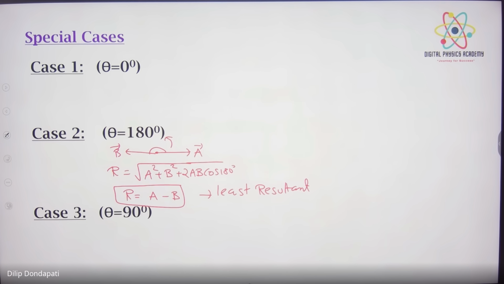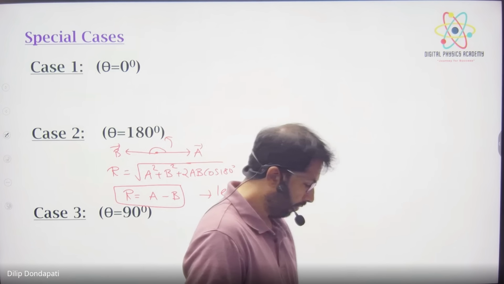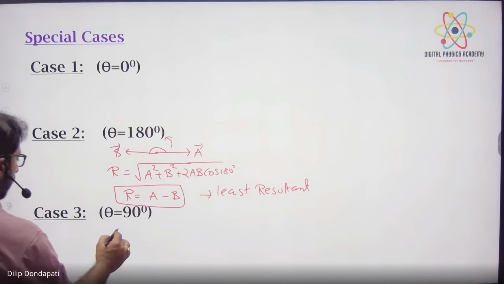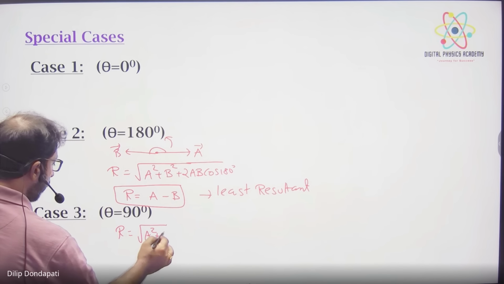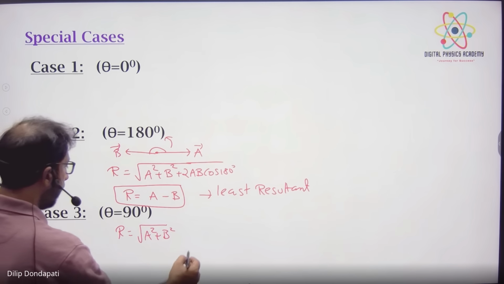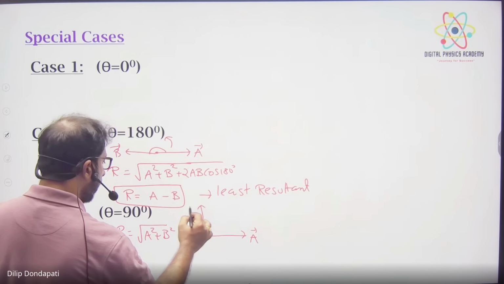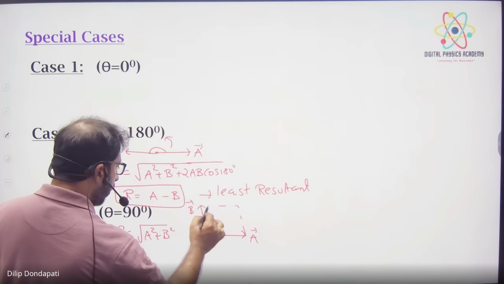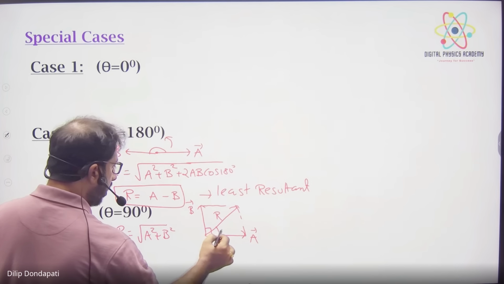Next, it is 90 degrees. Tell me, what will happen at 90 degrees? R is equal to under root A square plus B square, since cos 90 is 0. It means A vector and B vector are perpendicular. Complete the imaginary parallelogram; the resultant is R. And in this case, alpha will also be asked.